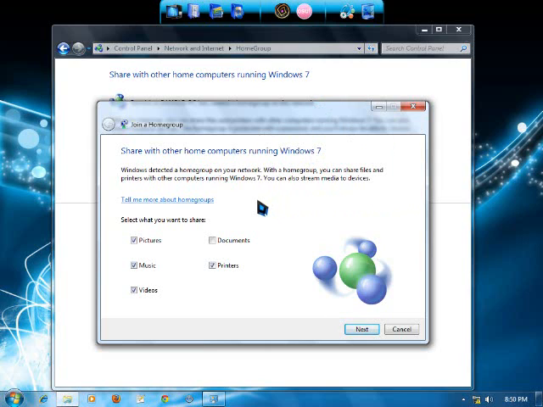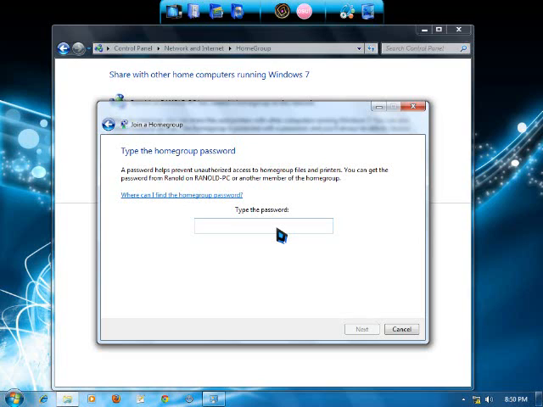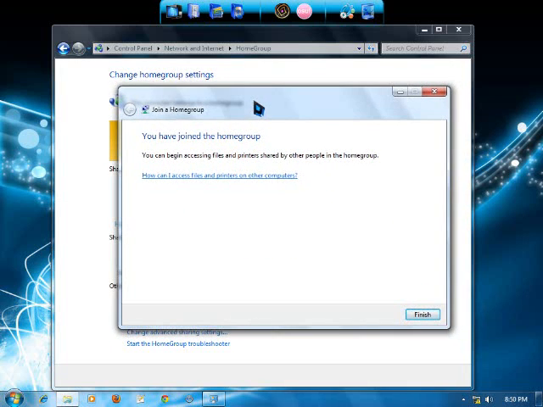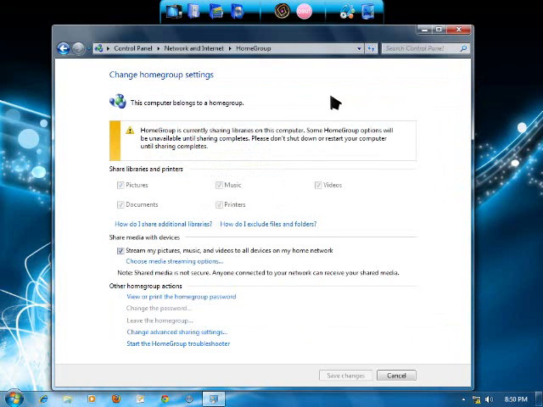There's a window asking me what files to share. I'm going to share my documents. Click next. And the password that the HomeGroup created. The password is 128. Click next. Now you have joined the HomeGroup. Click finish. Just wait a moment.